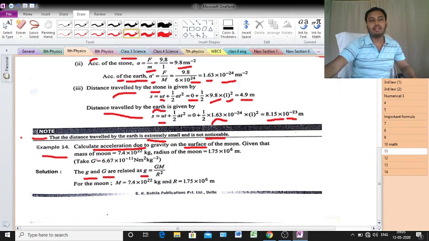Here put the value of G as 6.67 into 10 to the power minus 11, M as 7.4 into 10 to the power 22 kg, and R as 1.75 into 10 to the power 6, with the whole square.